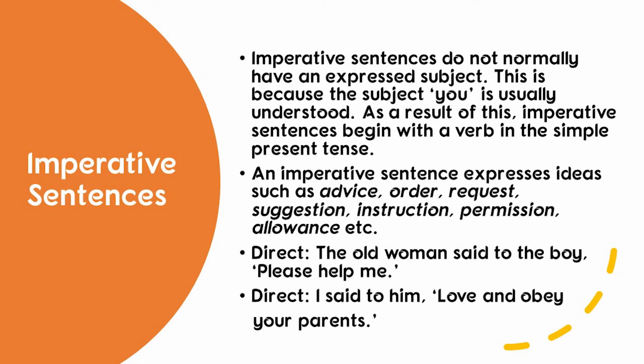The subject here is you and it is not directly mentioned, but it is well understood. An imperative sentence expresses ideas such as advice, order, request, suggestions, instruction, permission, allowance, etc.